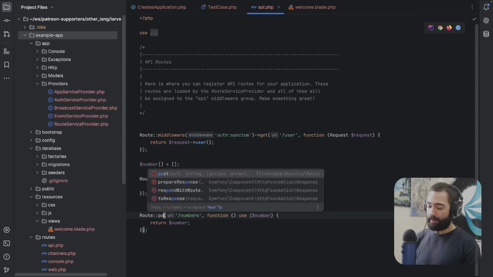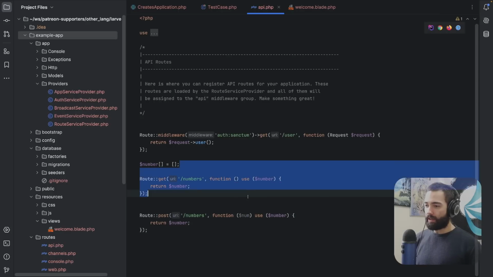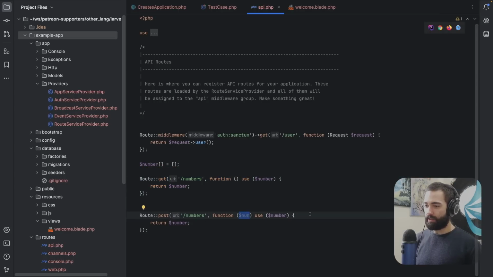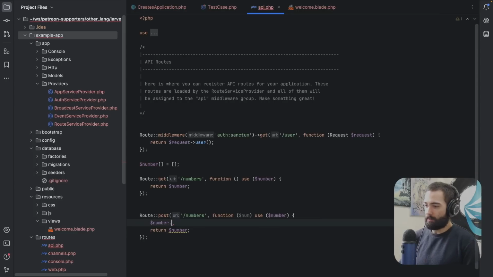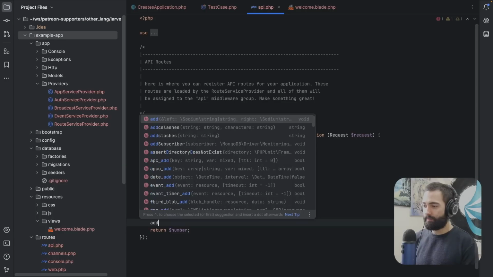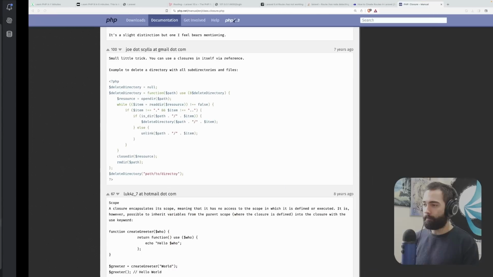I probably like it because, well, number, let's say just num. I like it because it looks new, and I just get a little, like, oh, I just learned something new. This must be good. I want to push add to, oh my god, I'm gonna have to refer to the manual over here.